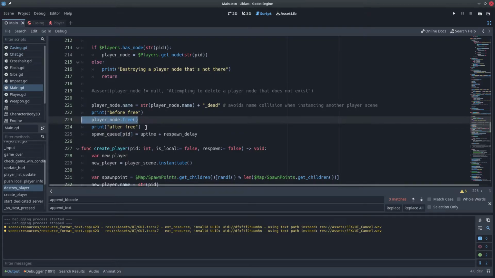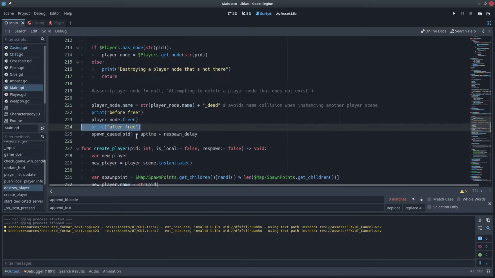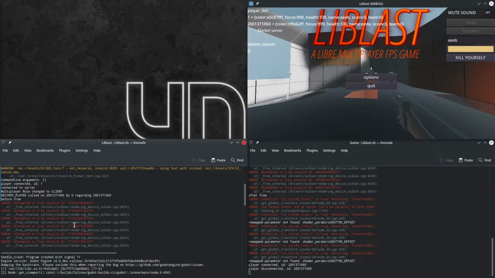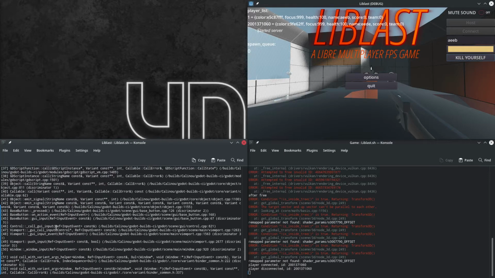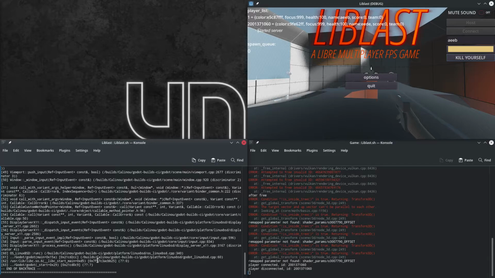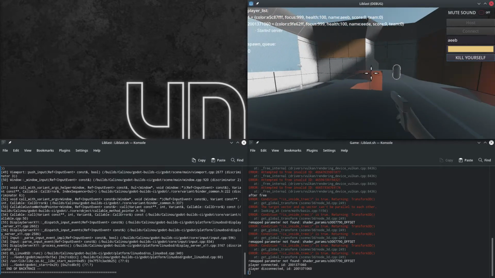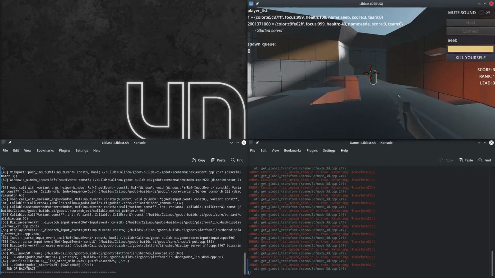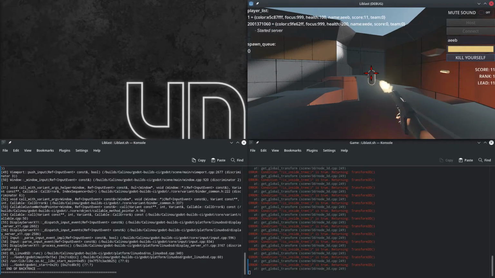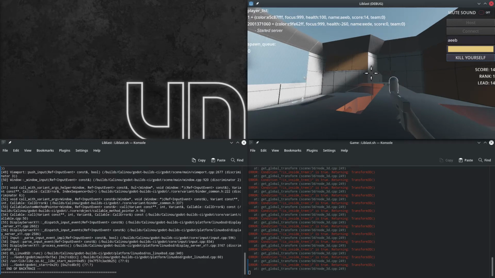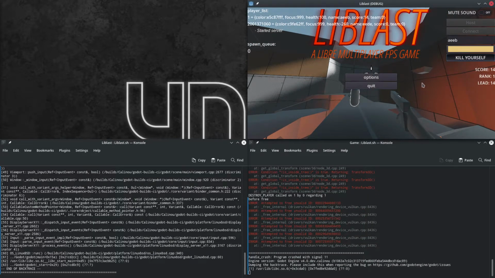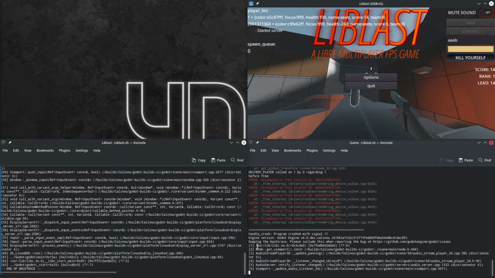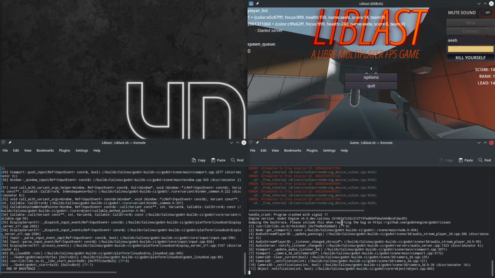The engine crashed and produced a backtrace. We did not see this print ever. Right? We have before free, we have a crash, we have a backtrace, and that's it. And the server just keeps going. Of course, the player is already disconnected, so they're not going to respawn, but let's see what happens if I now kill myself at the server. Oh, now we crash as well.